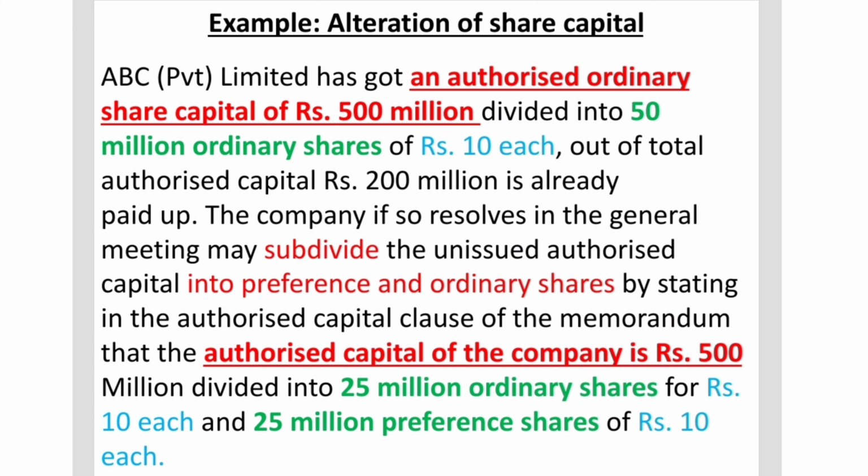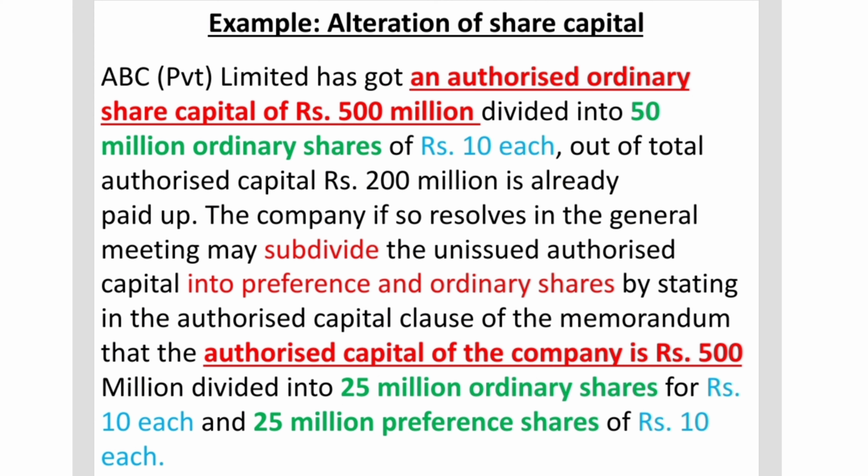Now once again, please look at the slide where I have highlighted, this time in green, two particular points. The first one is the phrase where it says 50 million ordinary shares, that is the third line, and then the second last and the very last line, which say first 25 million ordinary shares and then 25 million preference shares.